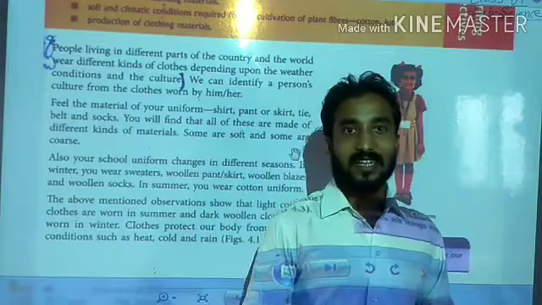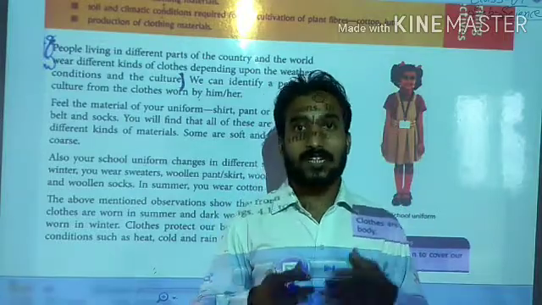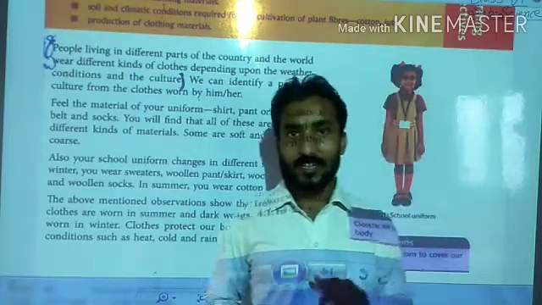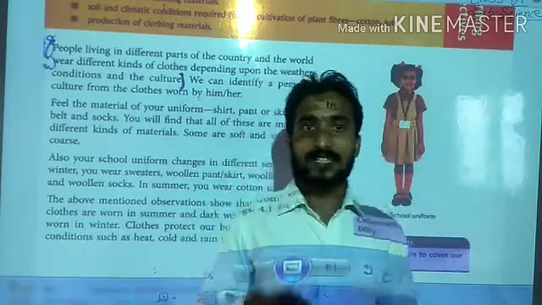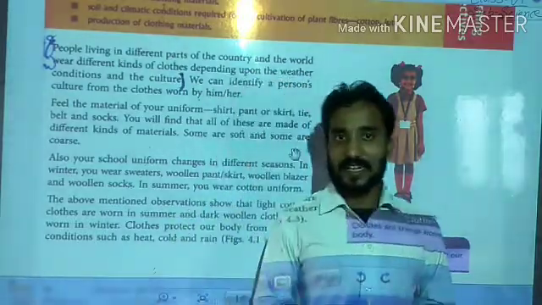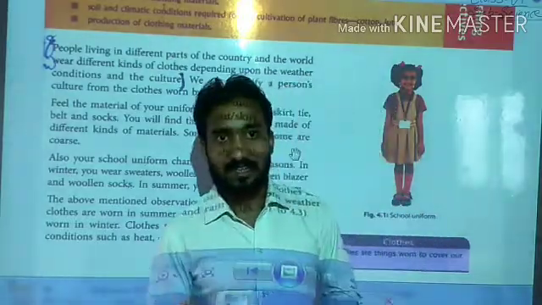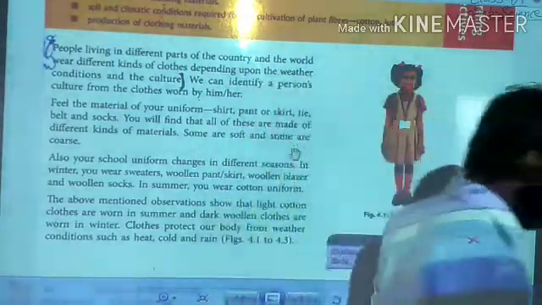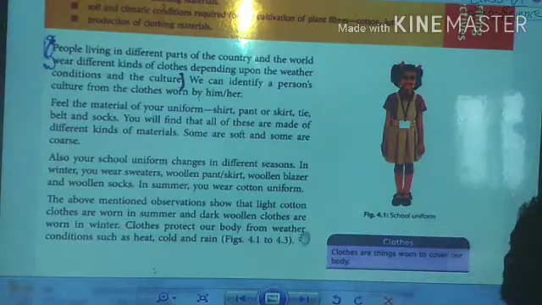You can say that cloth is the material. Cloth is a material which is used to keep ourselves protected from climatical conditions, insects or animals. These are the reasons that's why we are using cloths. It's okay, students. Next point.